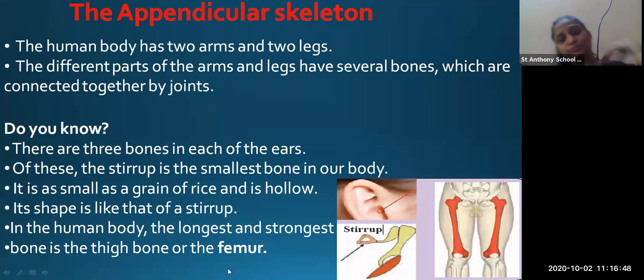Okay, in this you have studied that the appendicular skeleton is made up of arms and legs, where the arms and legs are having several bones. And how are they connected? They are connected by joints. And which is the smallest bone present in our body? It is present in our ear, that is stirrup. And which is the longest bone? You can see the thigh bone, that is called femur.